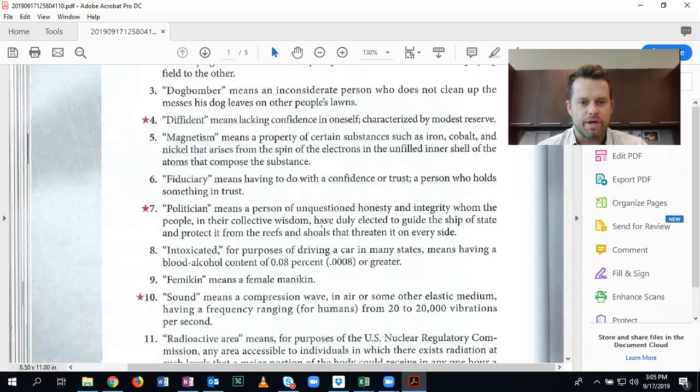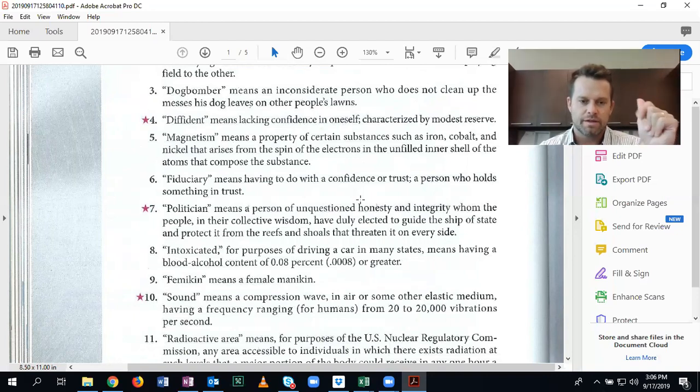Politician means a person of unquestioned honesty and integrity, whom the people in their collective wisdom have duly elected to guide the ship of state and protect it from the reefs and shoals that threaten it on every side. So you can hear, like, George Washington or somebody, John Adams talking about or even Aristotle, right? A politician is someone who, so this is like the positive framing of what a politician is.